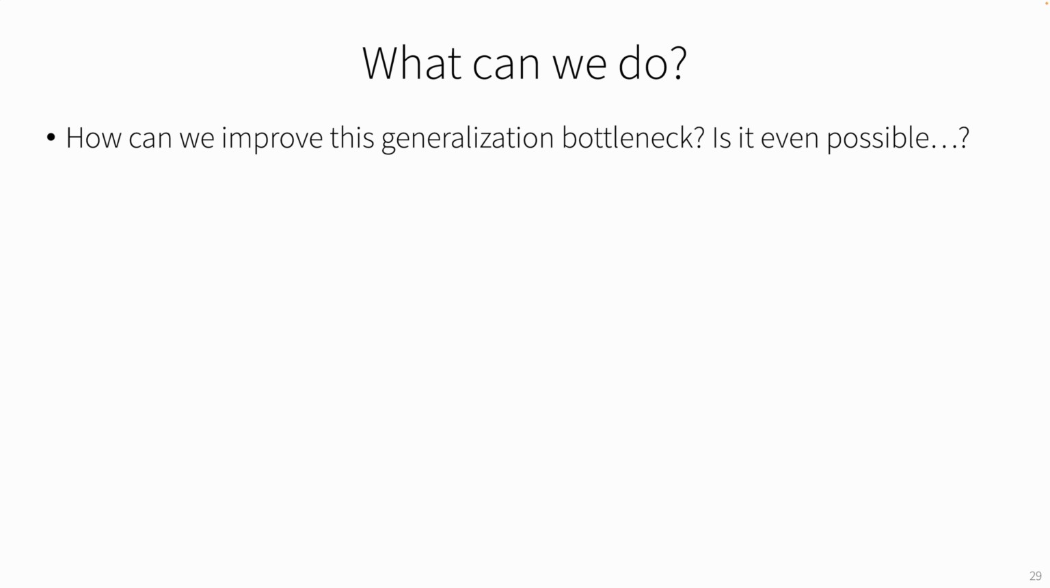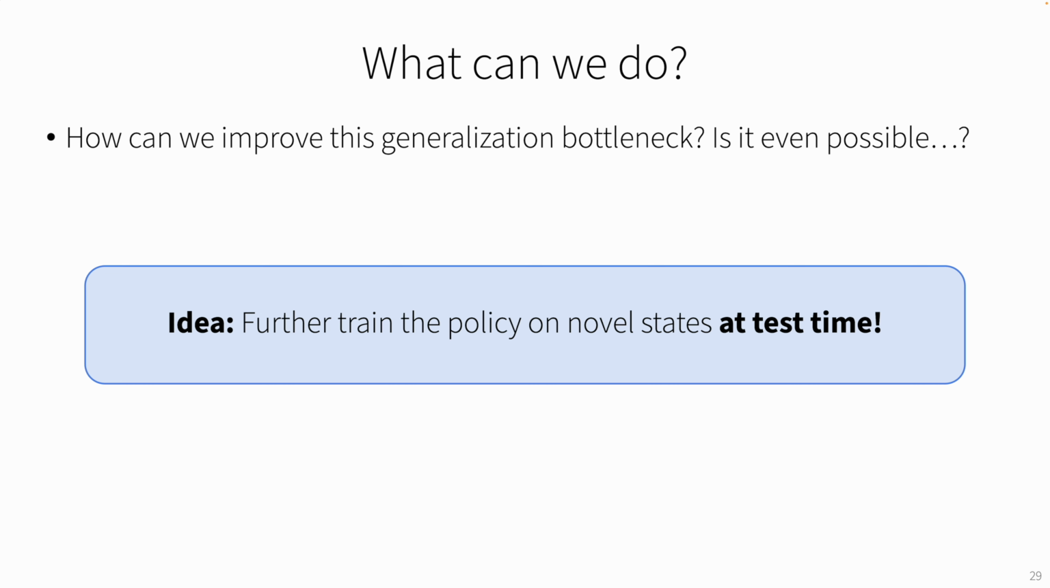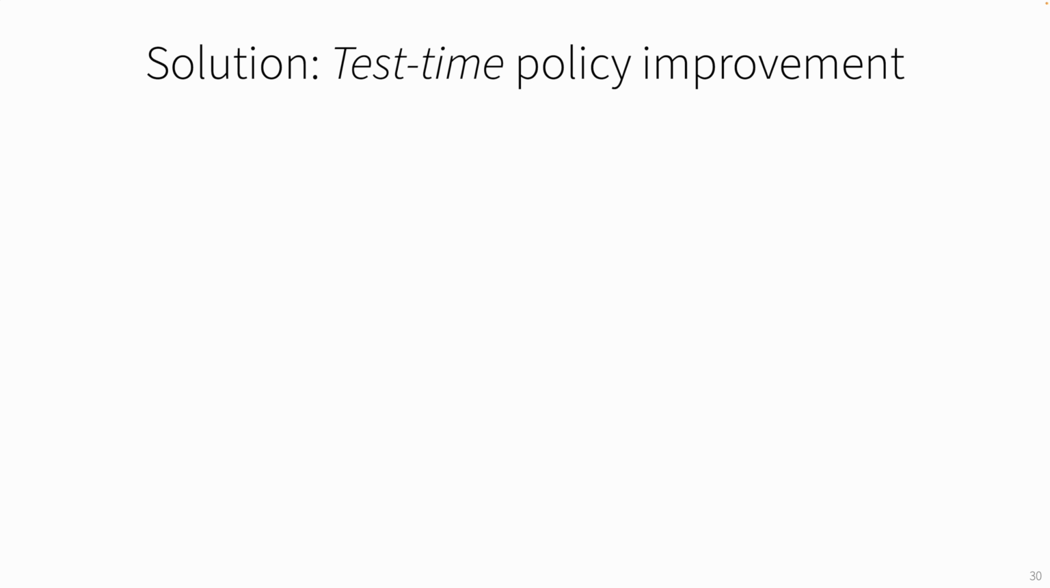But what can we do? How can we improve this generalization bottleneck? Is it even possible, given that it may require generalization to a potentially very different distribution? But in the paper, we show that this is actually possible if we do something unusual, which is to further train the policy on novel states at test time. So this is our main idea. This is what we call test time policy improvement.